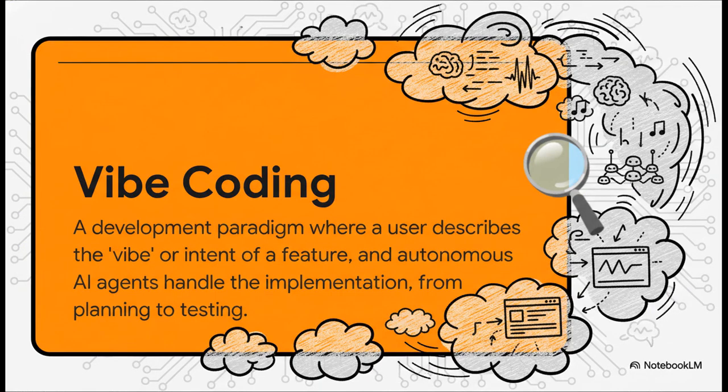All right, so what was the big idea here? Well, the whole platform was built around this concept they called vibe coding. I know, it sounds a little out there, right? But the idea itself is actually pretty profound. You just describe what you want, the feeling, the vibe of the app, and a whole swarm of AI agents does the heavy lifting. We're talking the ultimate goal, building with just natural language.